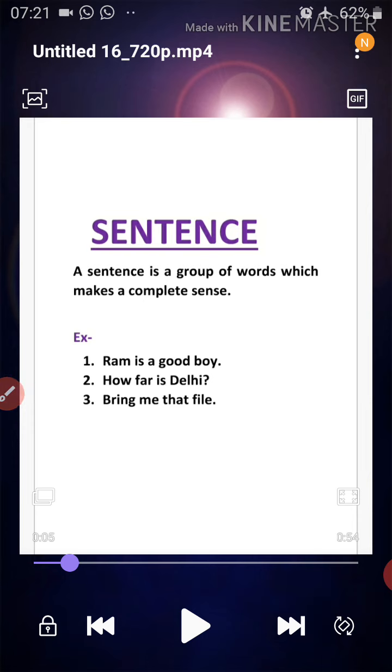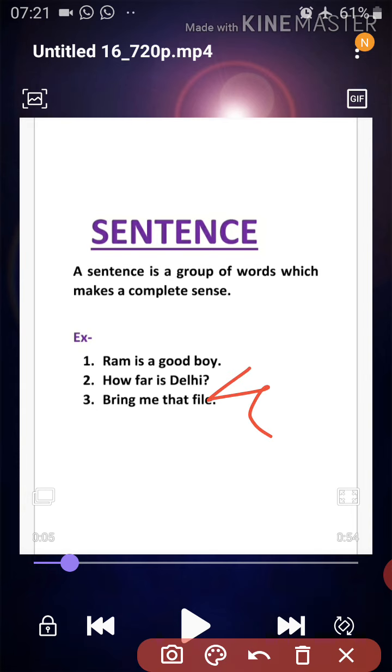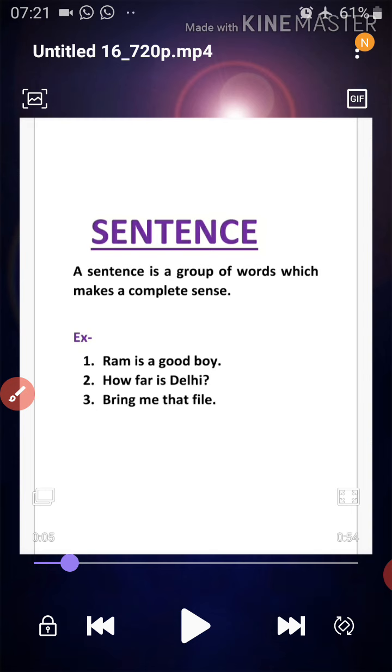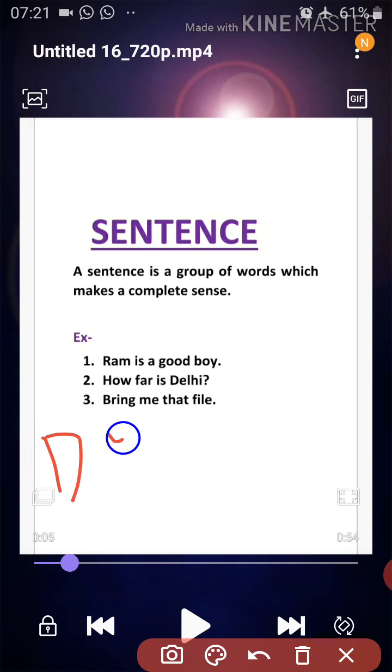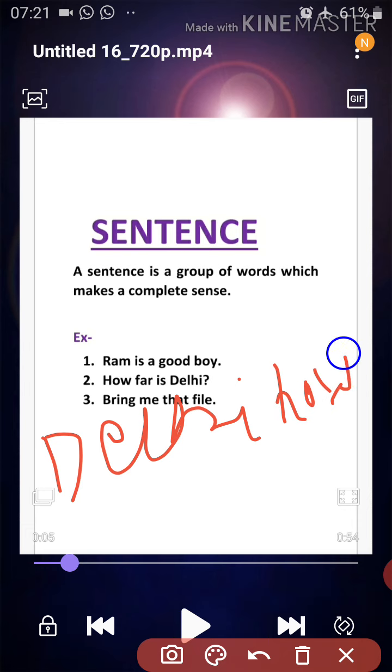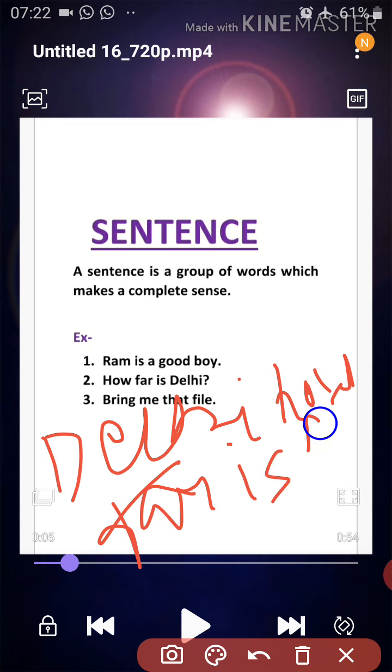Now the next one is, how far is Delhi? Okay, how far is Delhi? So how many words are over here? We are having 4 words over here. Suppose I am using the same words: Delhi, how, far, is. Okay, Delhi how far is?